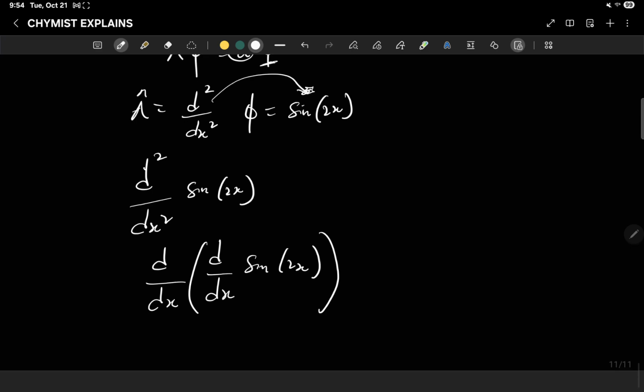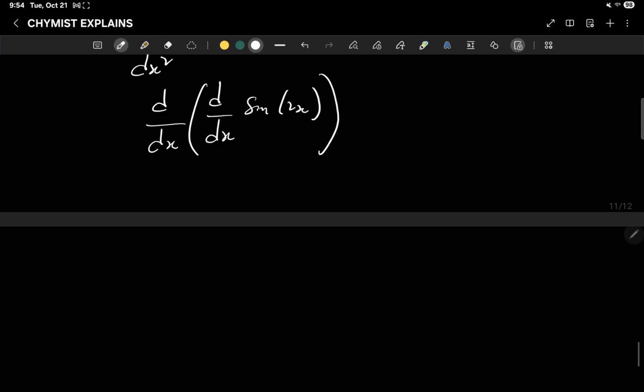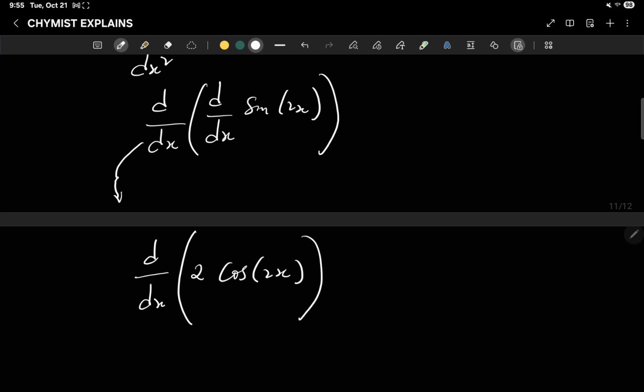So now what is d dx of sine 2x? The d dx of sine 2x will give us 2 cos 2x.